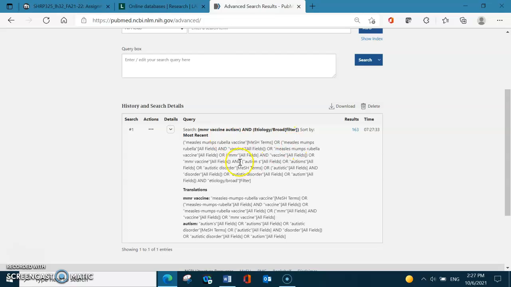So I have my first MeSH is correct. My second MeSH is autistic disorder. This is MeSH. Now I ended up with 160.